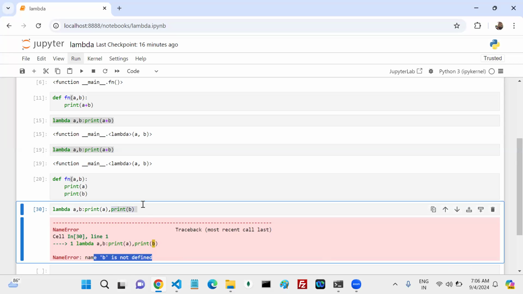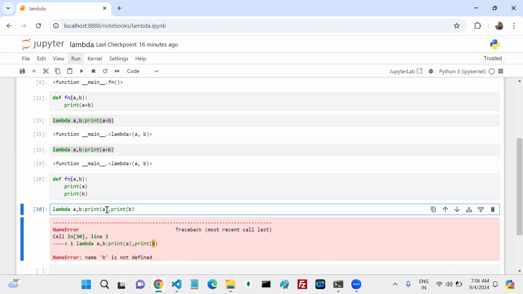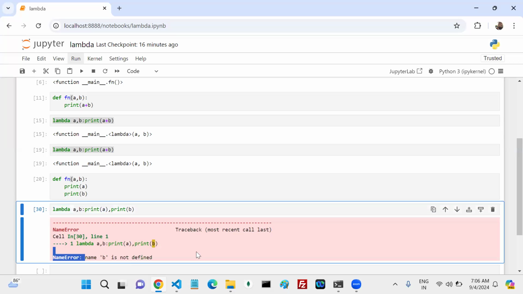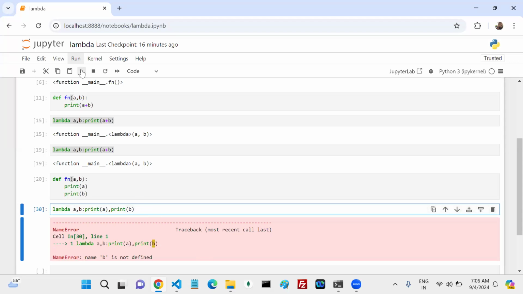Why is it not a syntax error? Because it is 100% syntactically valid. This is also 100% syntactically valid, so there is no syntax error. It gives me "name B is not defined." Agreed? Yes or no? Okay, so that concludes one statement.